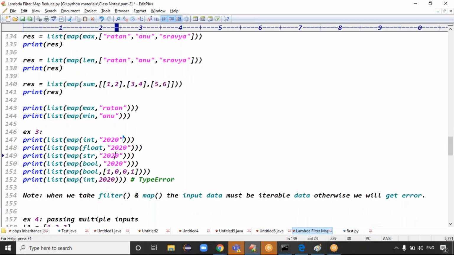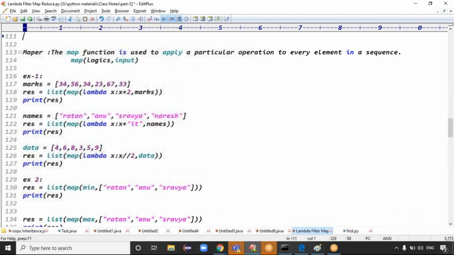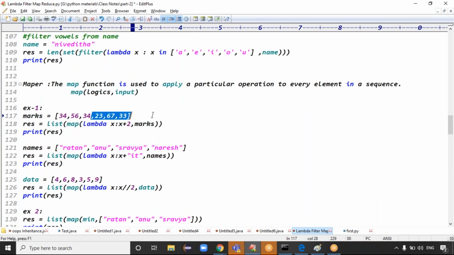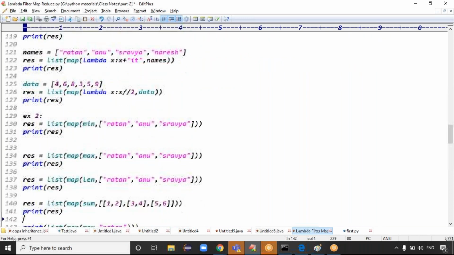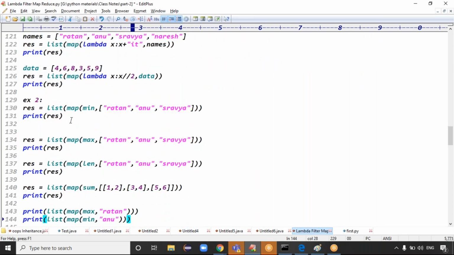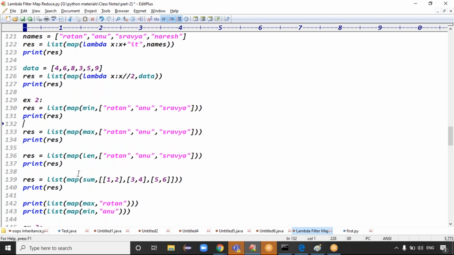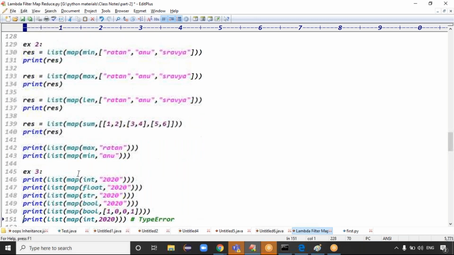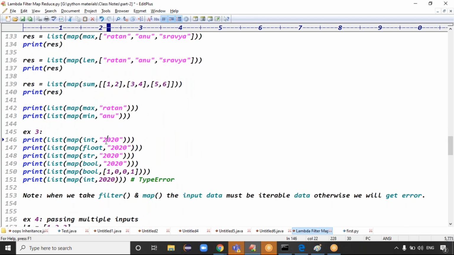Guys, are you clear about the map? Map first example: I'm adding marks plus 2. I'm adding here Ratan IT, Anu IT, Shravya IT, something like this. Next example, I'm applying the min function, max function and all. Third example, I'm converting my data entries into float format, string format, boolean format. Exactly, guys, there are 3 examples. And you go for the fourth example, guys.